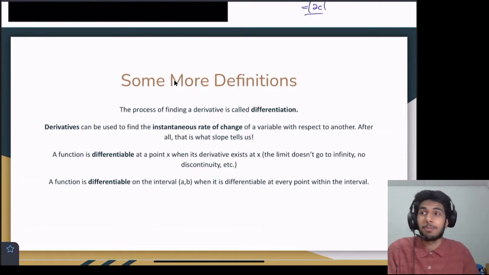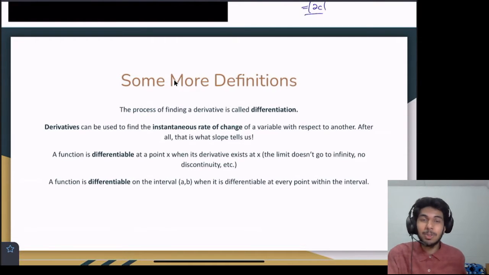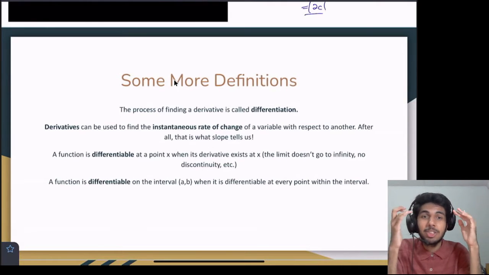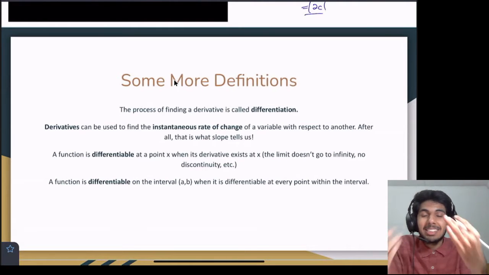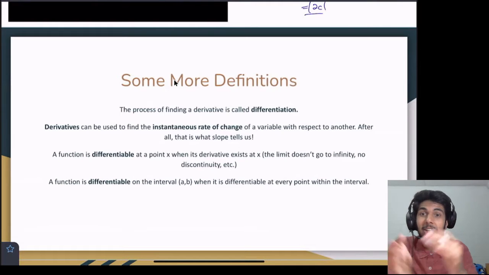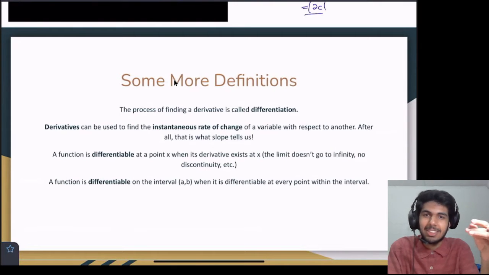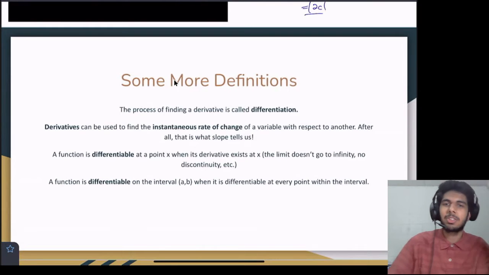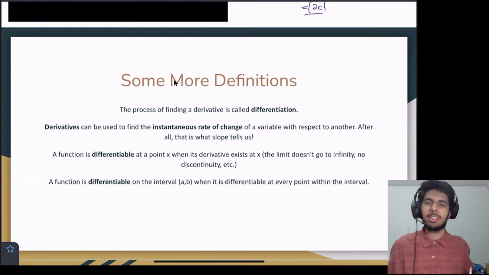This is actually extremely important. Derivatives give us rate of change. Because after all, that's what slope tells us. That's telling us how the x and y values are changing on the graph. We're measuring the change in the y variable, and we're dividing it by the change in the x variable. So that's essentially what derivatives are. They're a rate of change. First we said they were the slope of the tangent line, which it is, but more importantly, they are a measure of the rate of change. And in this case, it's the rate of change at an instant, at some point along this curve. How are the variables changing?